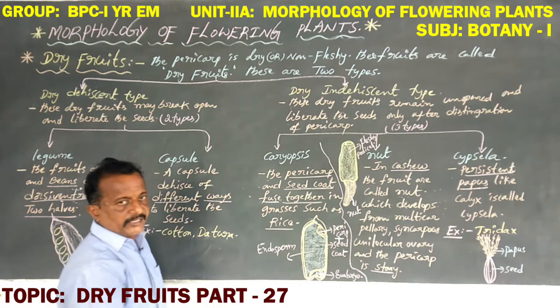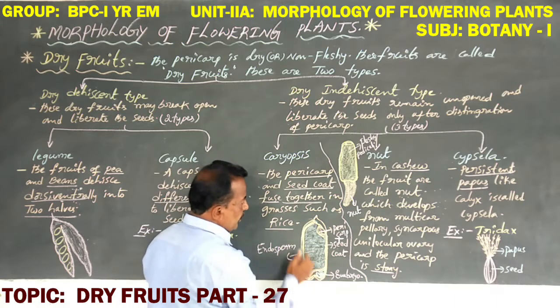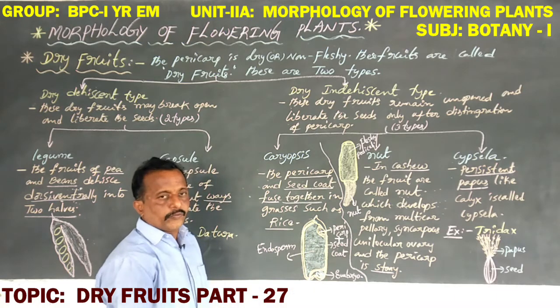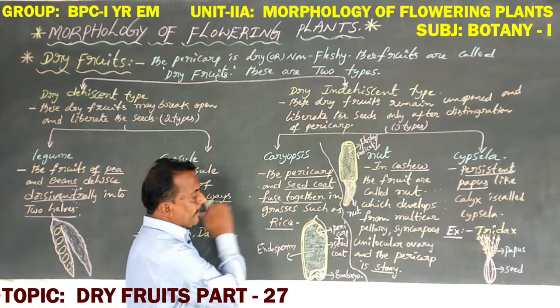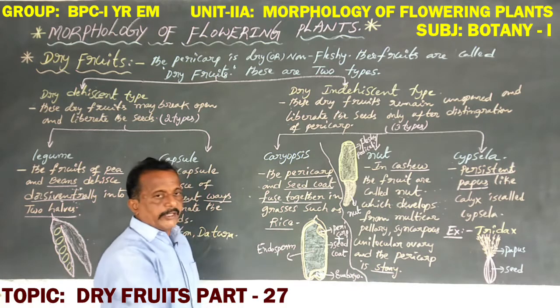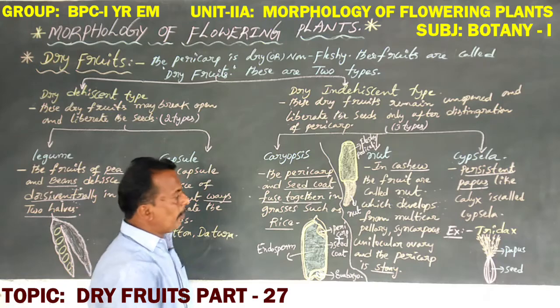So rice is also a single seeded fruit. The fruit contains a single seed. The endosperm is the eating part, the edible part.